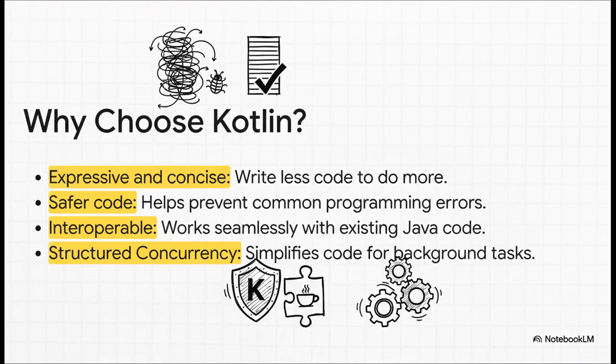So, how does Kotlin actually make you more productive? First, it's expressive and concise, which lets you focus on your app's logic instead of all that repetitive boilerplate code. It naturally leads to safer code by helping to eliminate some of the most common errors that cause apps to crash. It's also fully interoperable with a huge world of existing Java code. And structured concurrency is a total game changer. It simplifies the really difficult task of managing background processes, which leads to way smoother, more responsive apps.